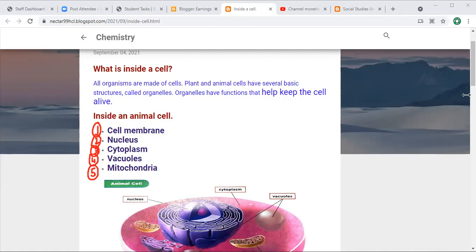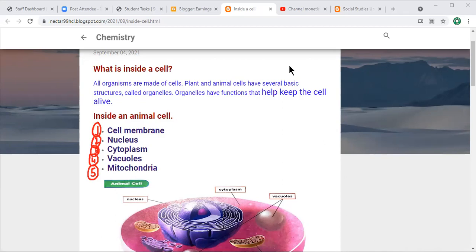His name is Muhammad Umar. Muhammad Umar, please unmute your mic. Umar. Muhammad Umar. Yes, my dear. Yes, Umar Walid. Yes, teacher. Yes, please. Can you read this? These are 5 organelles inside an animal cell, please.